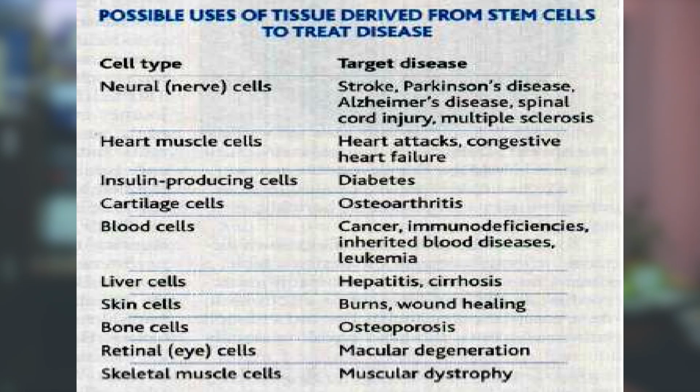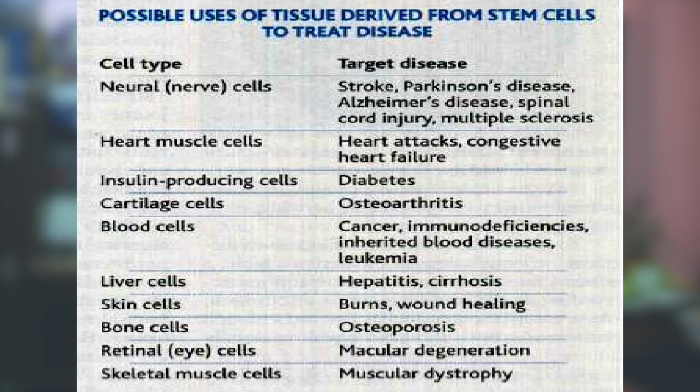The target disease may be neural cells for stroke, Parkinson's disease, Alzheimer's disease, spinal cord injury, multiple sclerosis, heart muscle in case of heart attack, congenital heart failure, insulin producing cell in case of diabetes, which is very common, and cartilage cells, osteoarthritis, which is again very common, especially in the woman after the menopause.